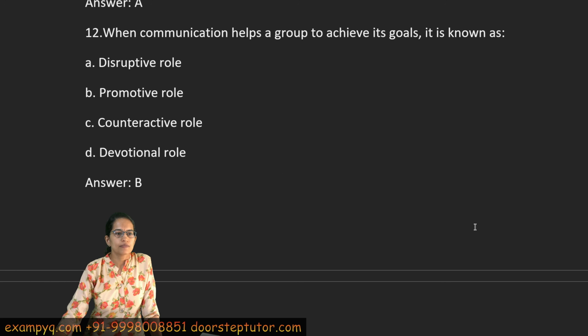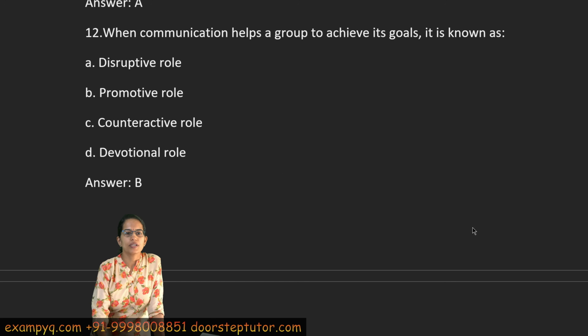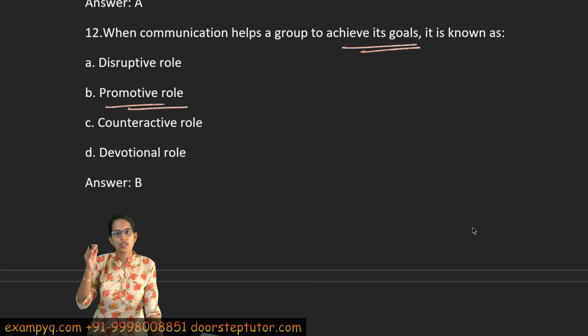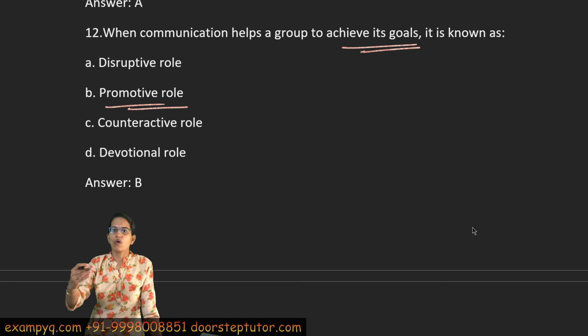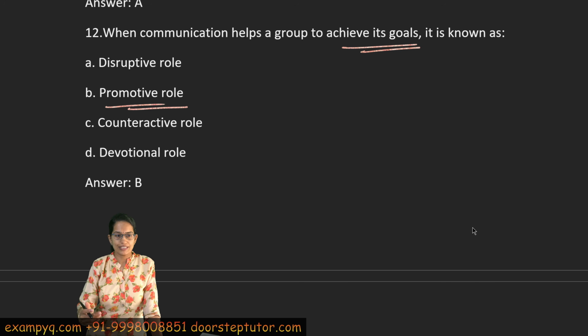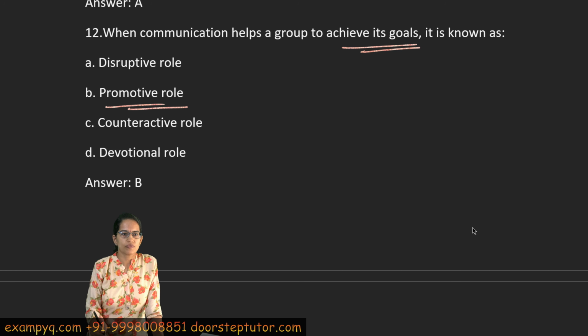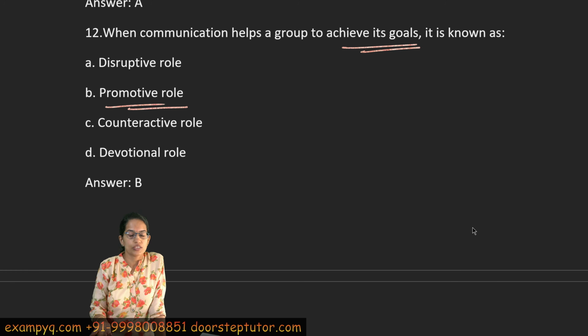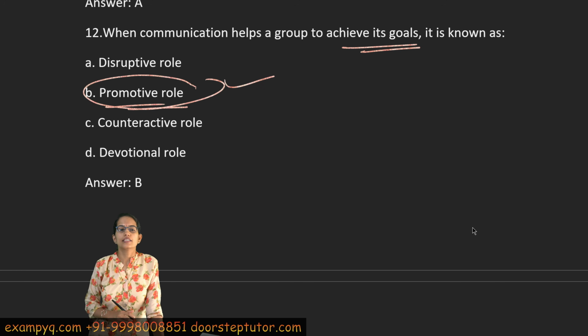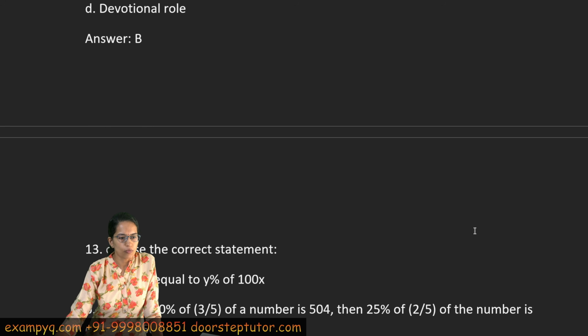Now, the next is, when communication helps the group to achieve a goal, we say it is a promotive role of the communication. Disruptive would hinder. Counteractive would always create a question, and devotional is extremely devoted only to the cause of that. But it's not helping a group to achieve the goal, right? So when you're helping a group to achieve the goal, it is a promotive role in communication.